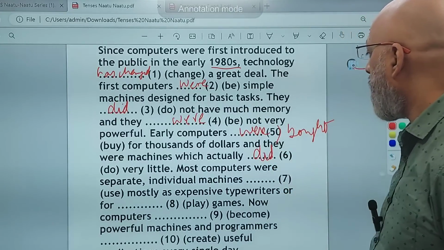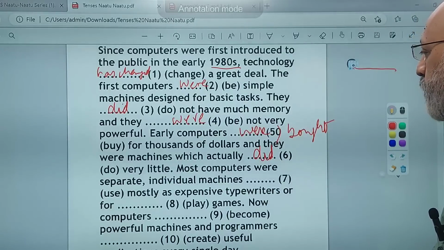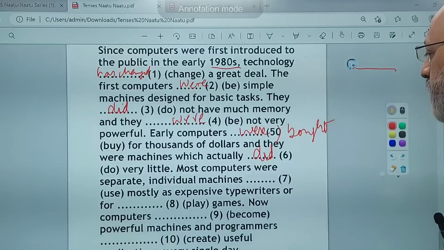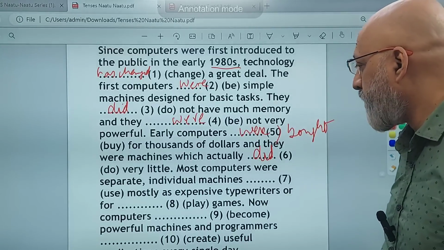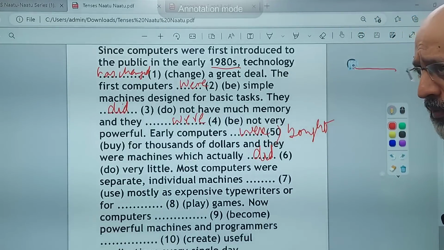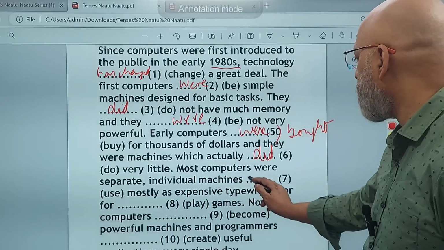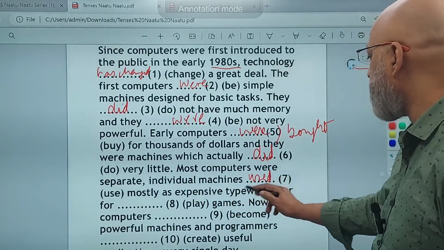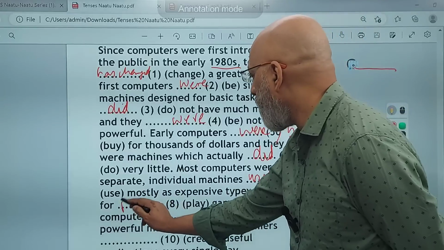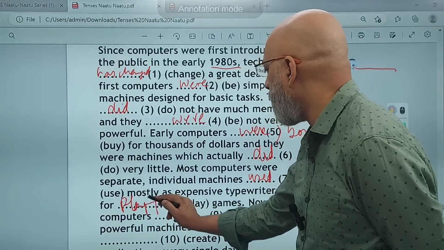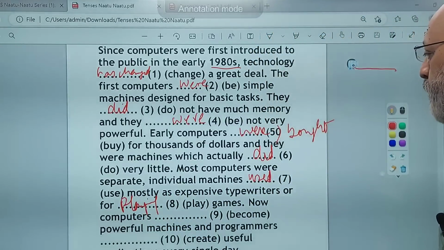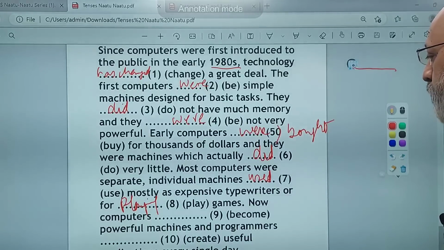Most computers were separate, individual machines used mostly as expensive typewriters or for playing games.